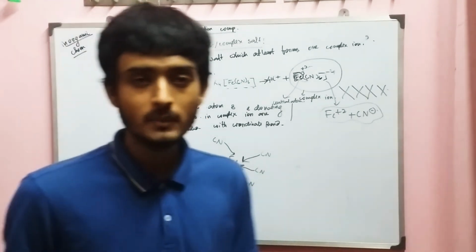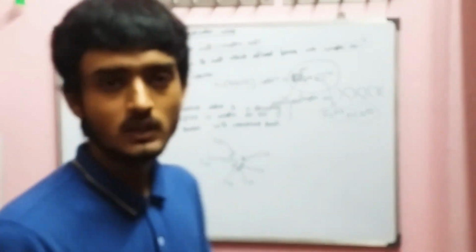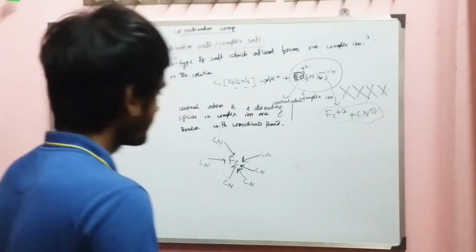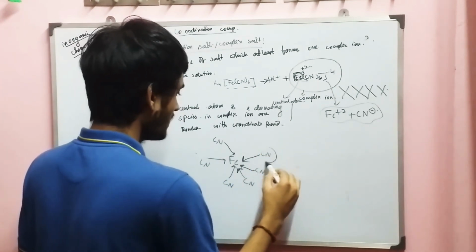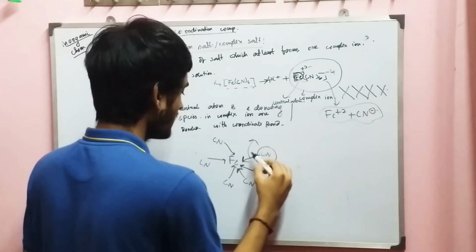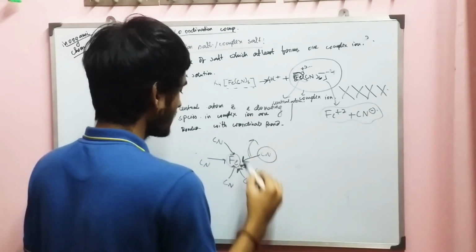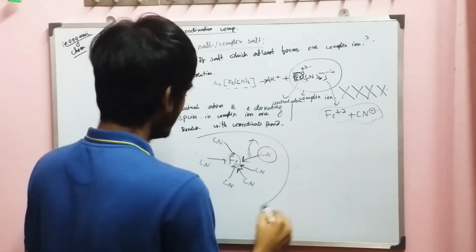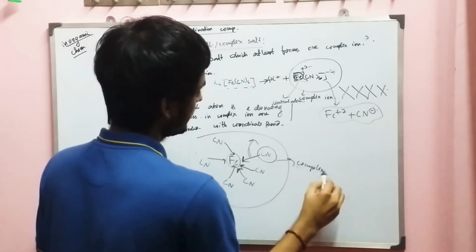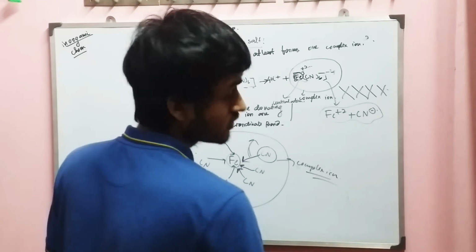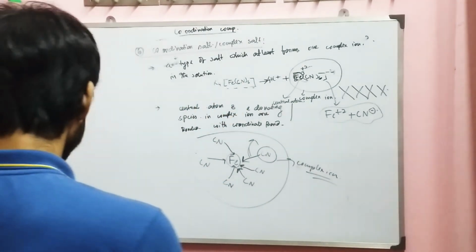You have read this in chemical bonding. I will also explain it when I explain chemical bonding in this series. So this is the coordinate bond, and this is the central atom, and this whole thing is the complex ion, which is not dissociated in the solution.